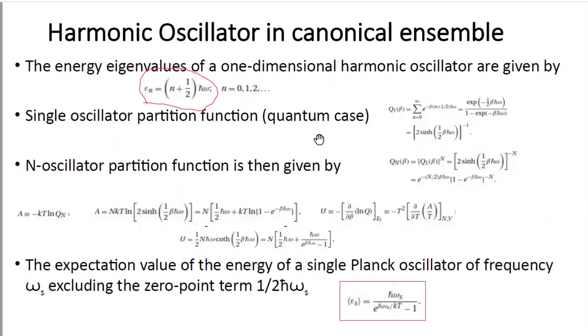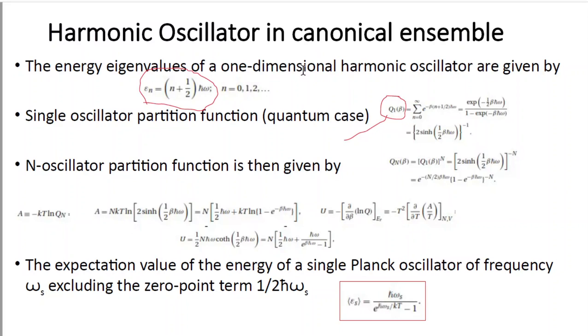And for the quantum case, because we have already said that as the energies are discrete, we will use the expression for the quantum case. So for the quantum case the expression is like this. So this is the expression of the single oscillator partition function for the quantum case, that is q1 beta. So q1 beta is the single oscillator partition function for the quantum case. So what is the expression?